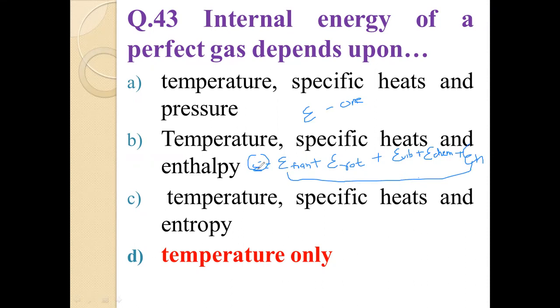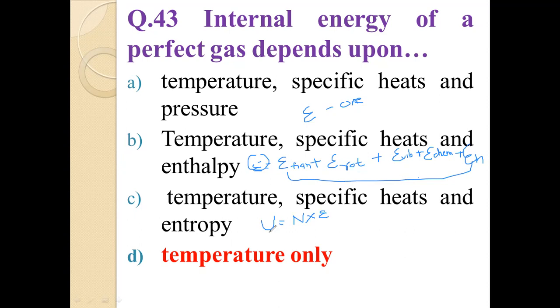Now let us suppose there are N molecules in the system. Then the total internal energy U is equal to N, the total number of molecules, multiplied by epsilon, which is the summation of all types of energies.